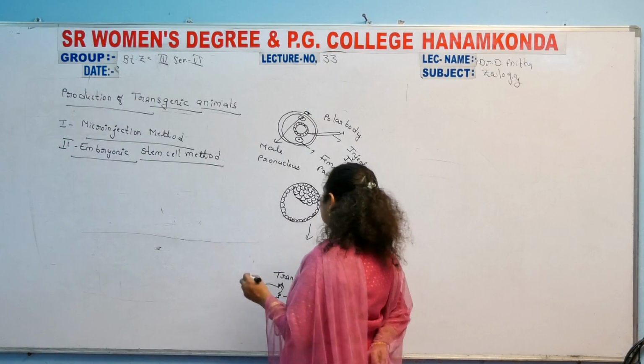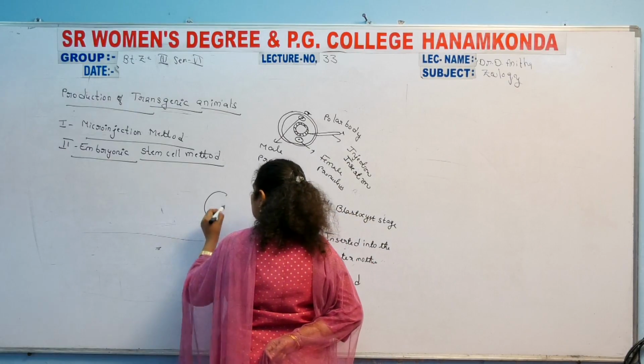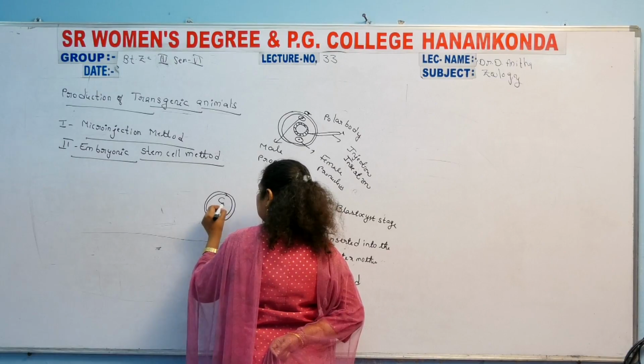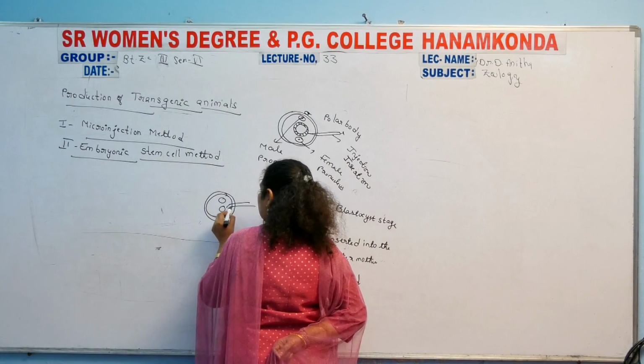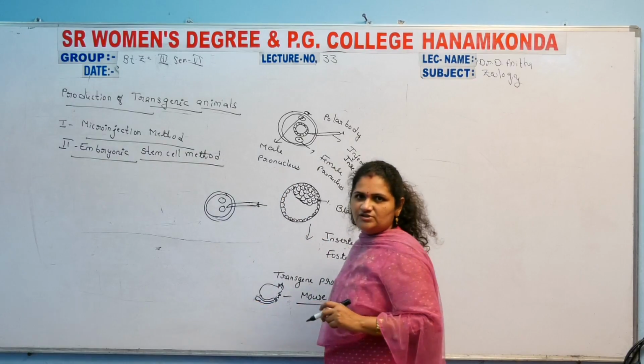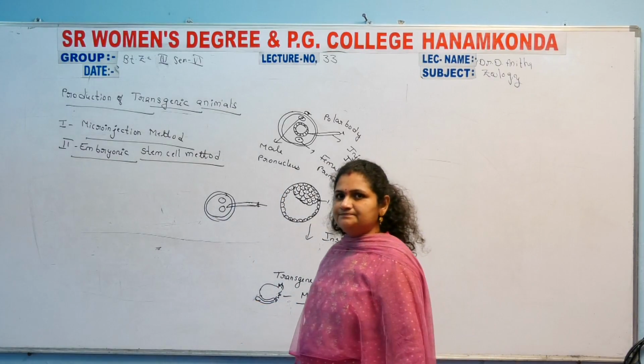In this mechanism, first the pronucleus is involved, and the method of injection. Through the insertion of the injection, the transgene is introduced.